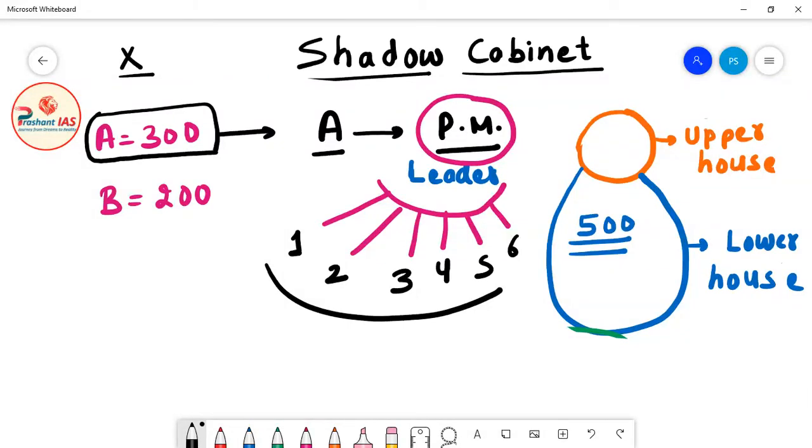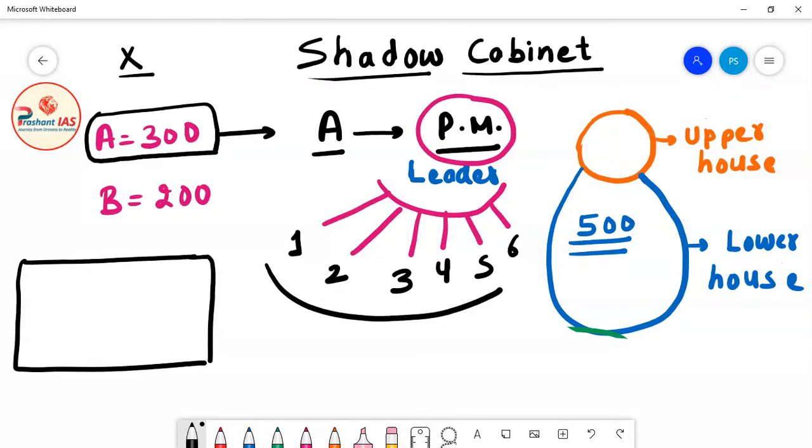Once the prime minister has chosen his ministers, what will happen? Then the entire council of ministers will be formed. Once the prime minister has chosen all the ministers, together all the ministers will form what we call the council of ministers or government.